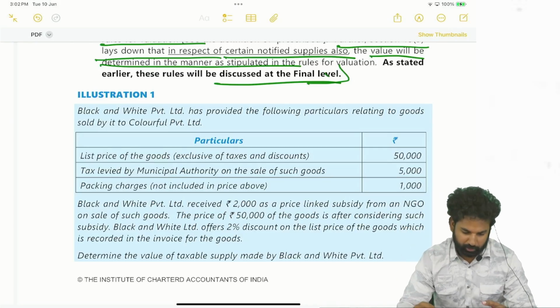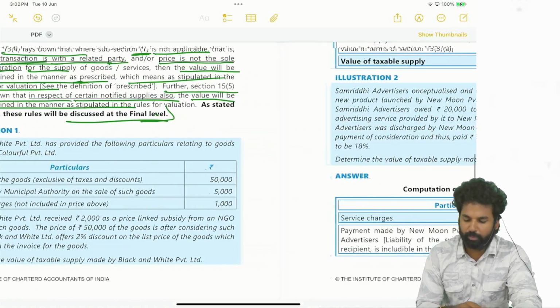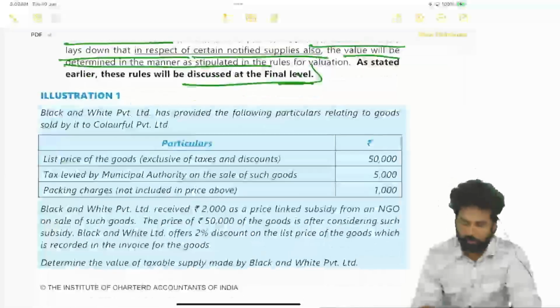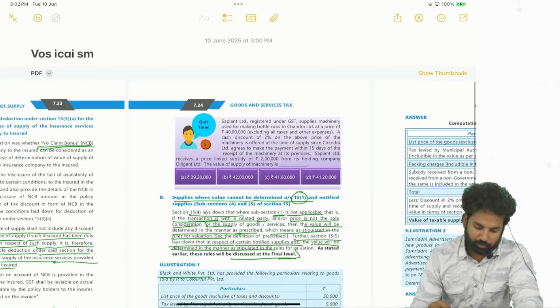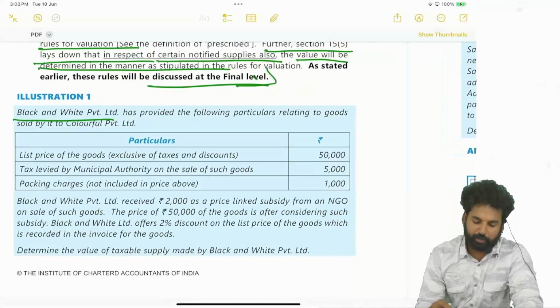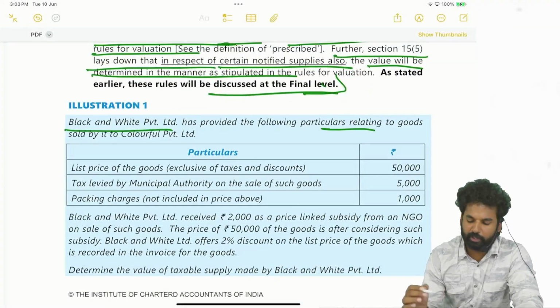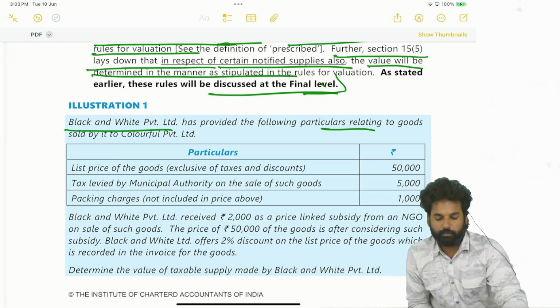Okay, right. So we will see one illustration here. So the remaining all the problematic part, we can expect a numerical question from this. So Black and White Private Limited. See the page number 7.24. Black and White Private Limited has provided the following particulars relating to goods sold by it to Colorful Private Limited.